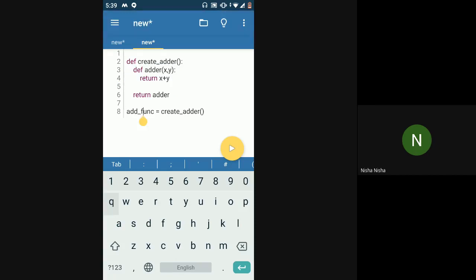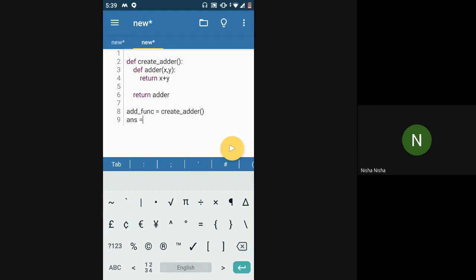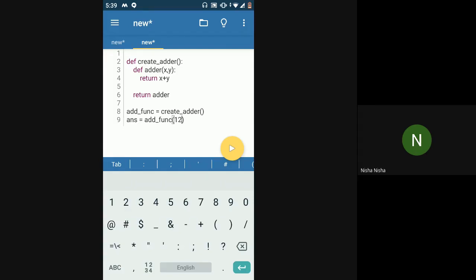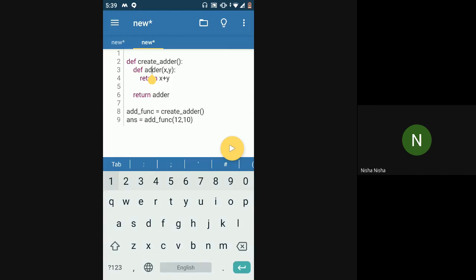So now add func will work similar to adder, because adder is being returned from the create adder function that we are storing into add func. So add func will act similar to the adder function. If I just want to call add func, I have to pass it two arguments, because this adder function takes two arguments and adds those two arguments.